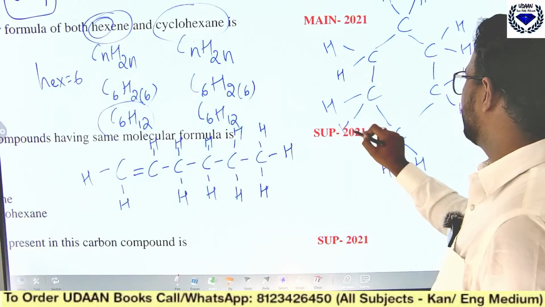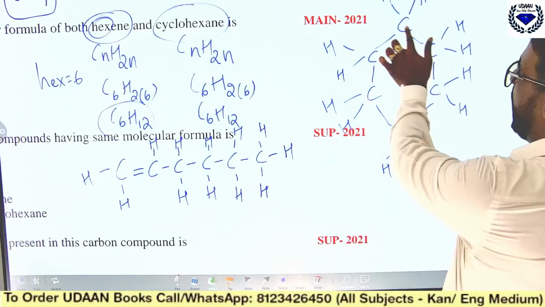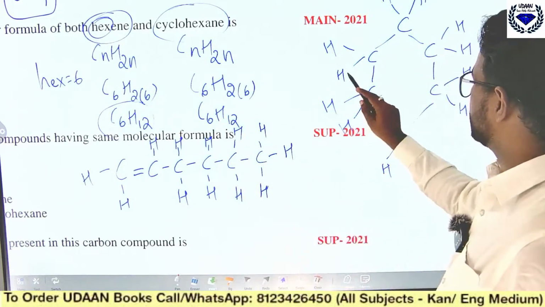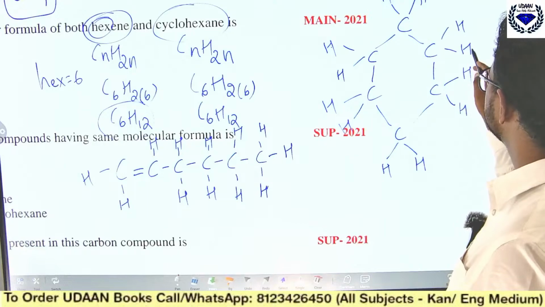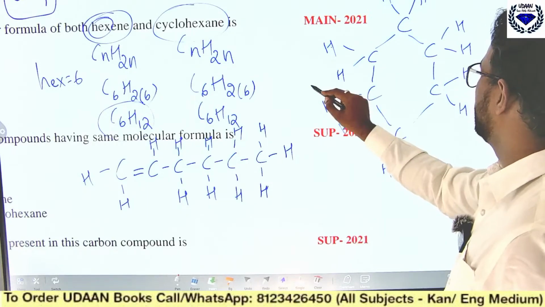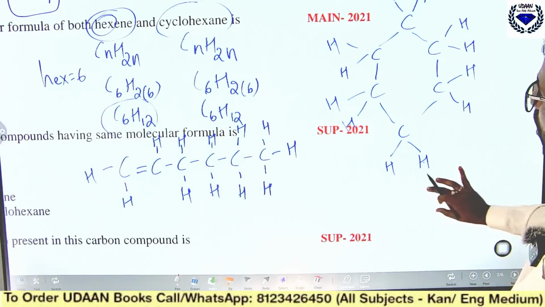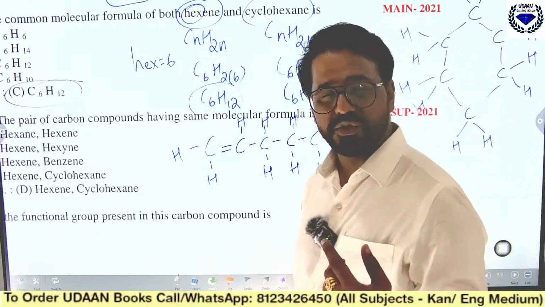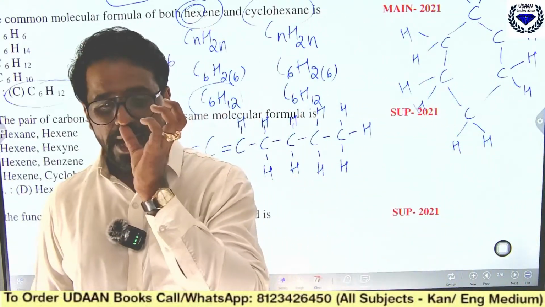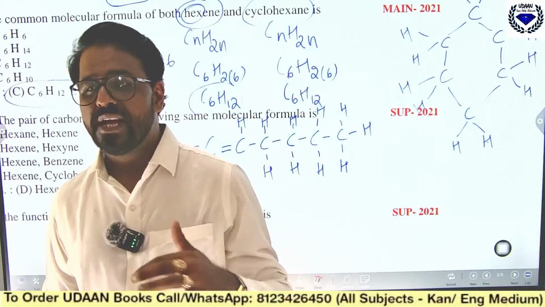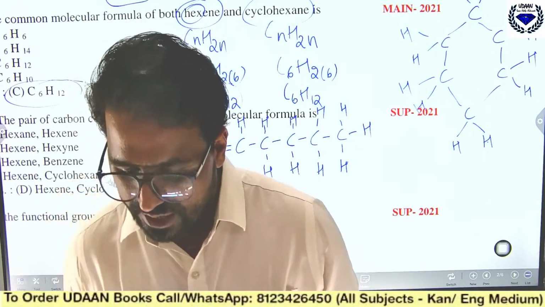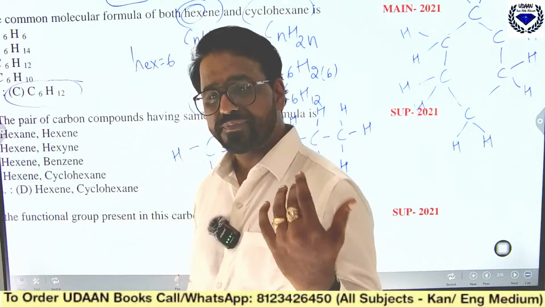hexene, both have the same 6 C, and H you see 1, 2, 3, 4, 5, 6, 7, 8, 9, 10, 11, 12. So like this you should be able to draw, because in the 2 mark fixed question you will get to draw the structure, and each and every formula you find, you should draw the structure. Okay, that is what you should be able to do.